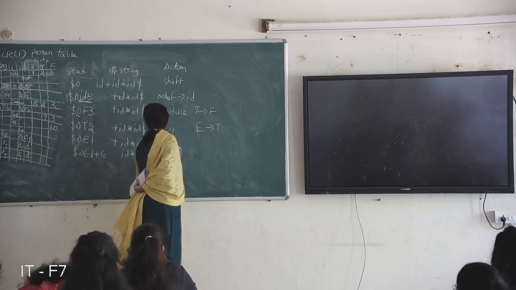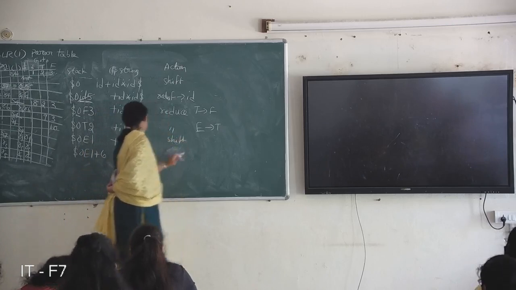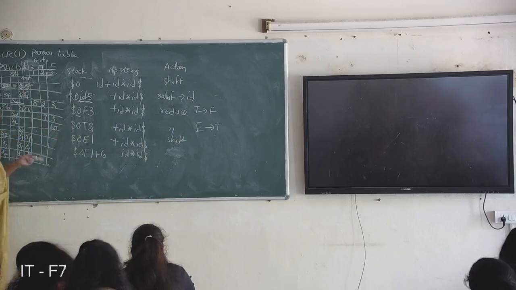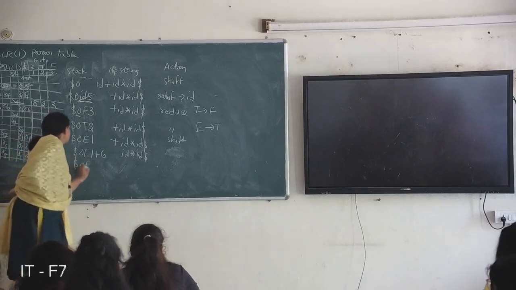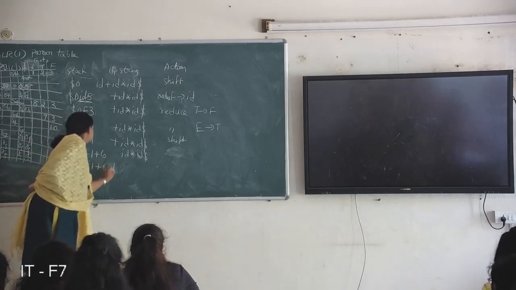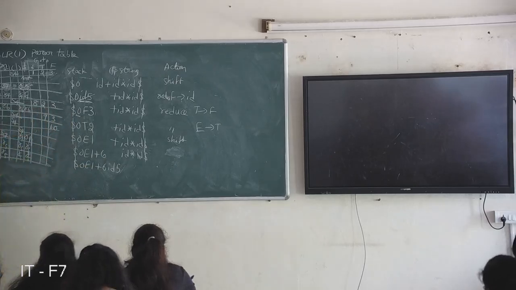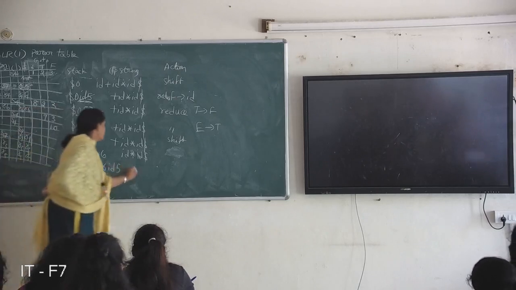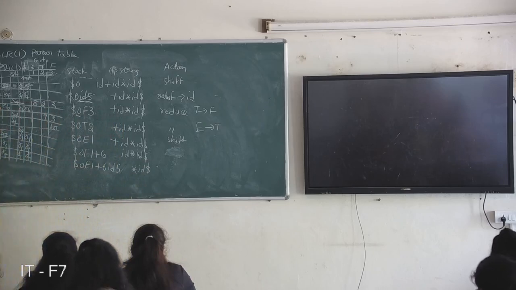Shift action, right? Here we are shifting and we have to find 6 on ID. Next, 6 on ID: shift to 5. We shift ID and change the state to 5. Next, 5 on star: reduction.